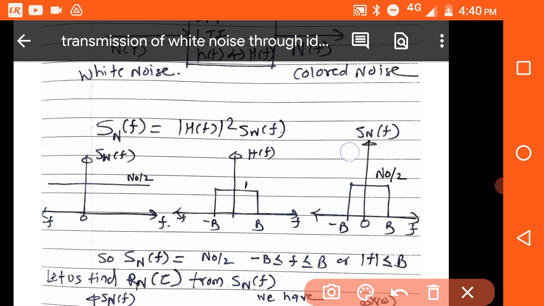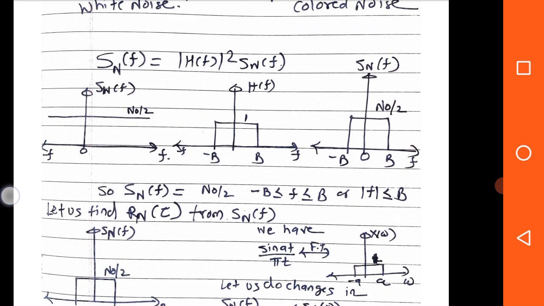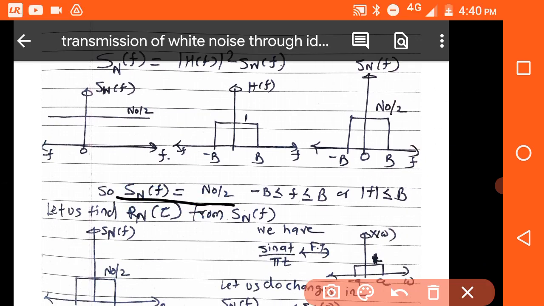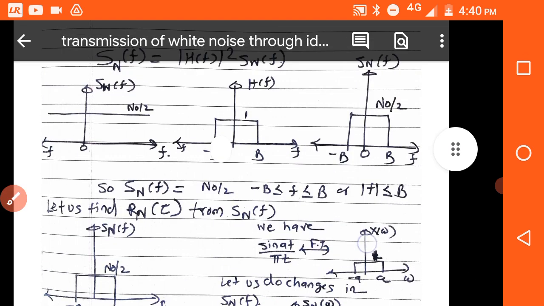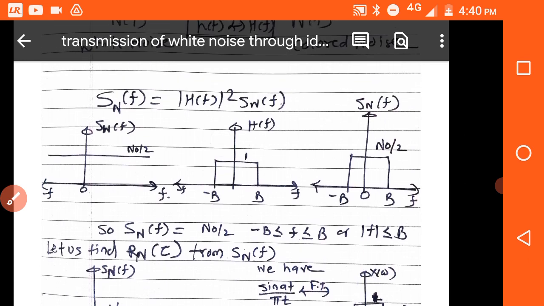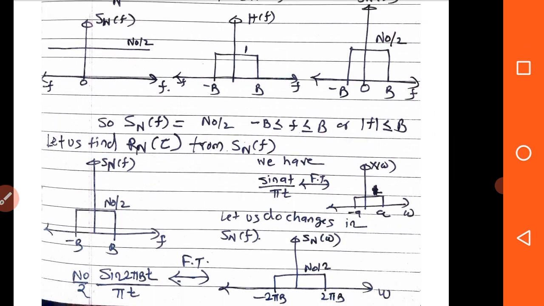So this is the power spectral density of colored noise. That's why it is called colored noise, because it is not appearing on all frequencies. It is appearing between minus B to B. So how are you going to write it? S_N(f) is N naught by 2 in the range minus B to B, or |f| less than or equal to B. So we now have to find the autocorrelation function for the colored noise.